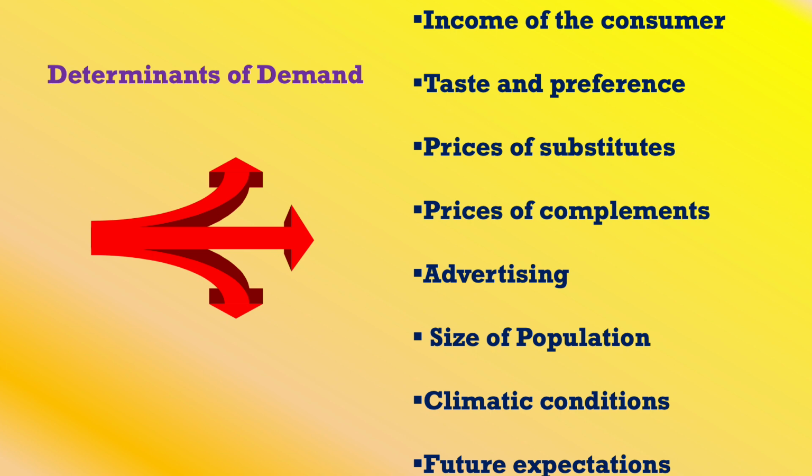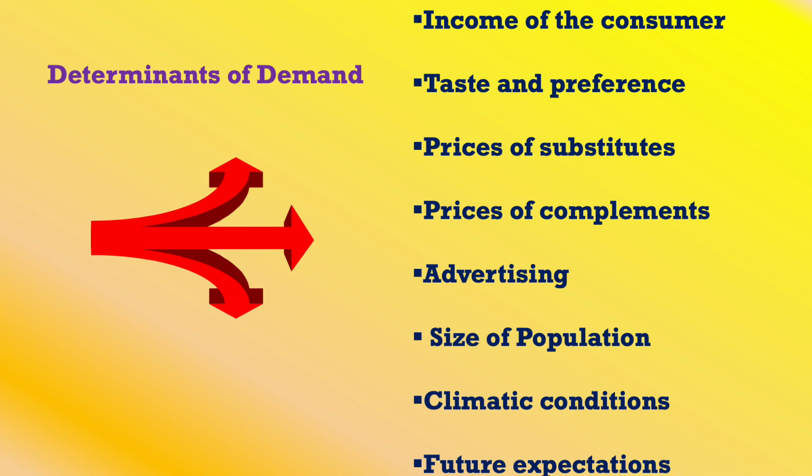Next is the size of population. If the size of the population changes, obviously there will be changes in demand. For example, if there are four members in a family, and for 2 months you have a guest and it has become six, you demand all the commodities for six people, so the demand changes.